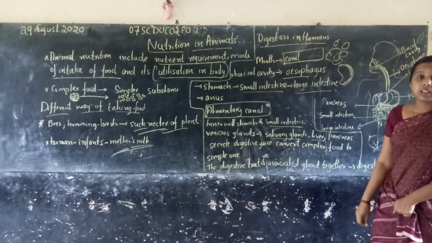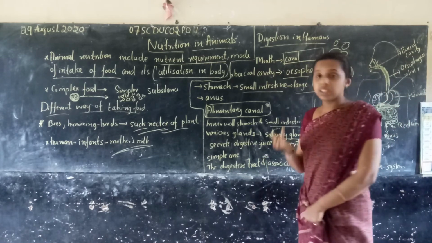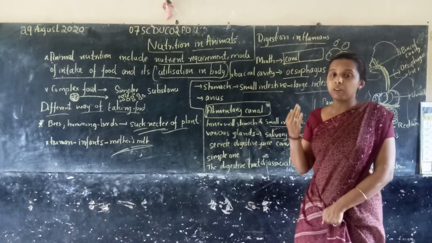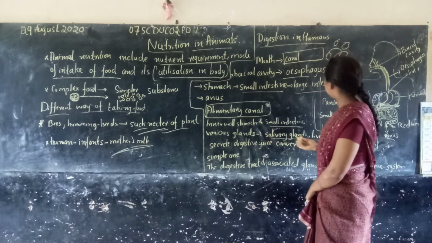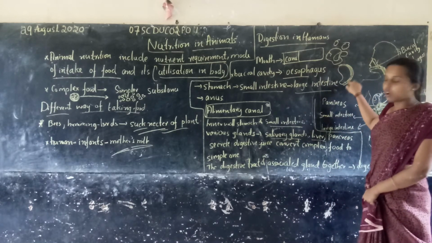What is this? Salivary glands, then liver, pancreas.